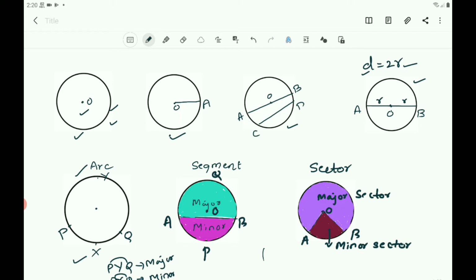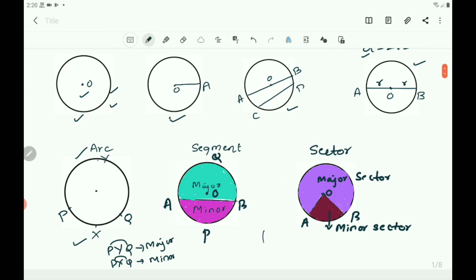And the length of the complete circle is called its circumference or perimeter. The region between a chord and either of its arcs is called a segment.